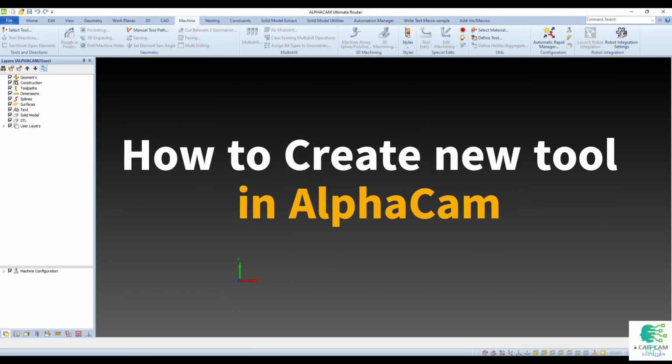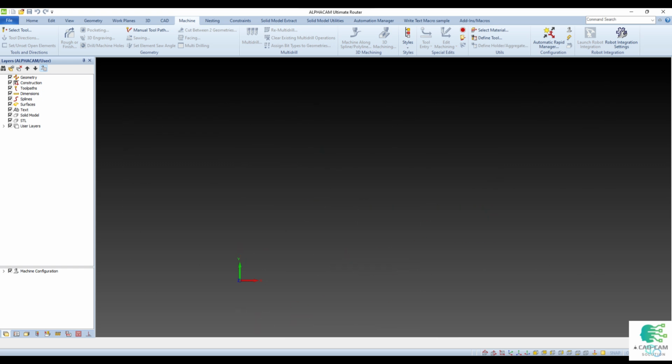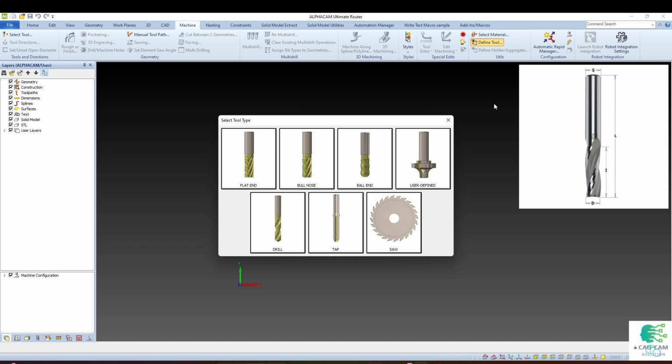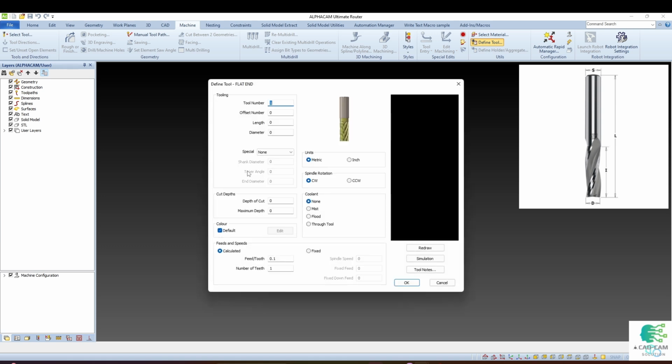How to create a new tool in AlphaCam. In the Machine section, press Define Tool. Here we have an option to define different types of tool. In this image, I have an example of the tool I want to create. Let's select Flat-End tool type.